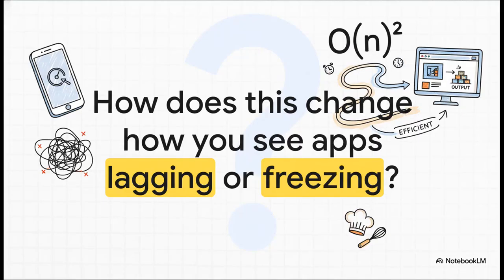So I want to leave you with this question. Now that you know a little about efficiency, and you've seen what something like O(n squared) can do, how does that change the way you think about those moments when an app on your phone starts to lag or a website just completely freezes? That little spinning wheel of death you see? You might just be looking at the very real result of a recipe that just wasn't quite good enough.